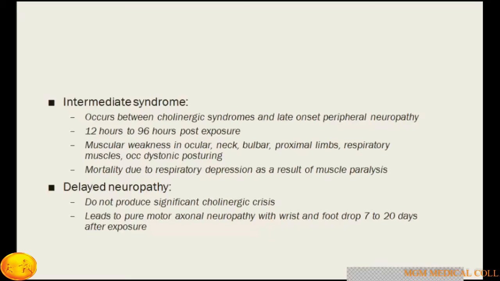Acute crisis occurs in the first few hours of ingestion of the poison. After 12 hours, if the patient still shows signs, it goes into intermediate syndrome, and after 7 days, if the patient still has some signs of neuropathy, it is called delayed neuropathy.